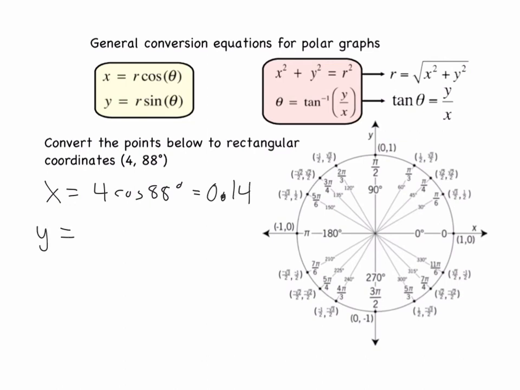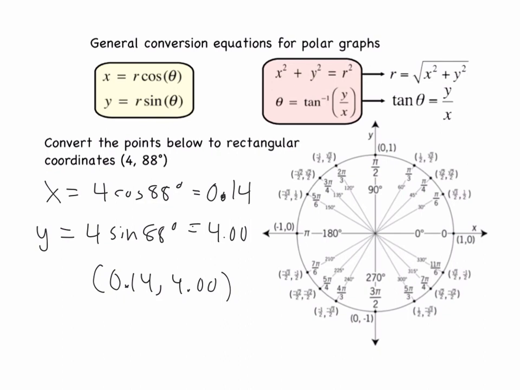And my y-coordinate would be 4 sine of 88 degrees, which is 3.997, but if we round to the nearest hundredth, we would end up rounding to 4.00. So my coordinate would just be 0.14, comma 4. You wouldn't have to write the 0.00.